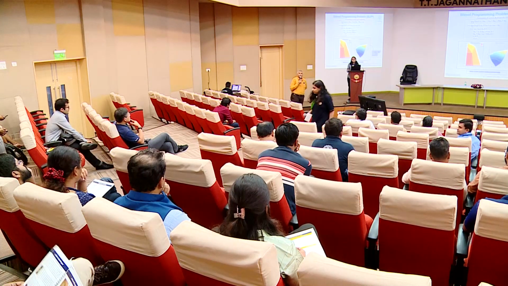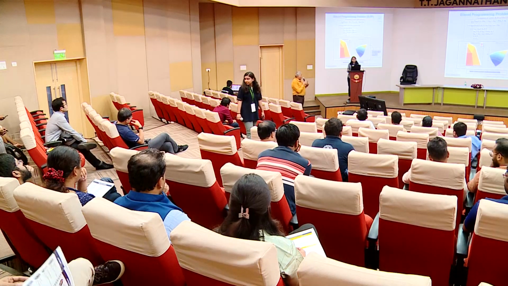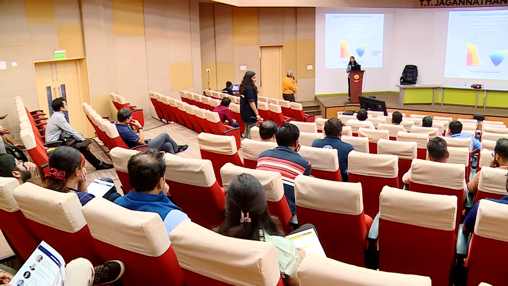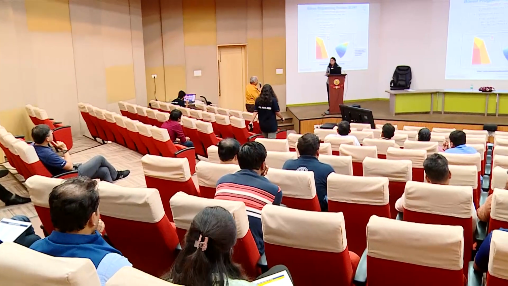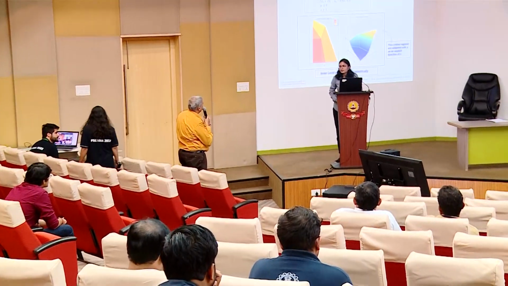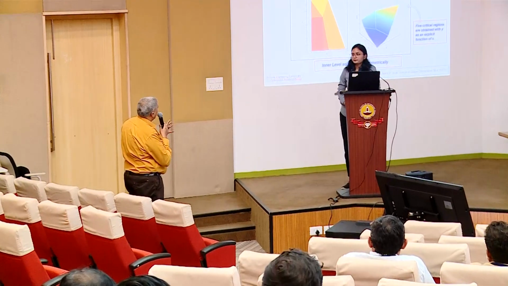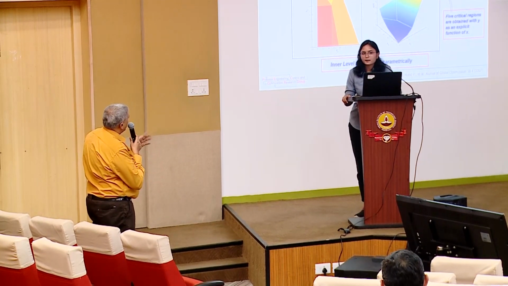Any quick question? Okay, so I have a quick question. Your title reads, under system plant mismatch, and I think probably we have missed it in the presentation. What kind of mismatches are you looking at? Is it a parametric mismatch, or a structured mismatch, or an unstructured mismatch?